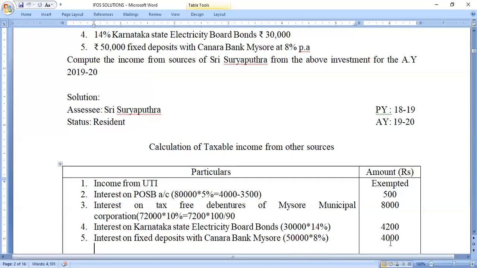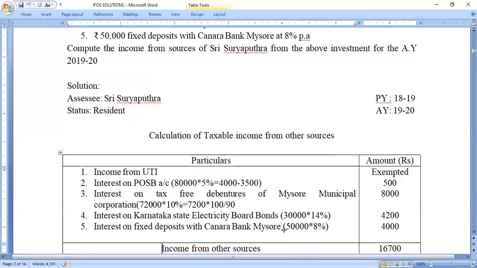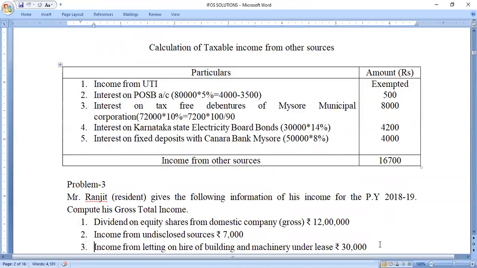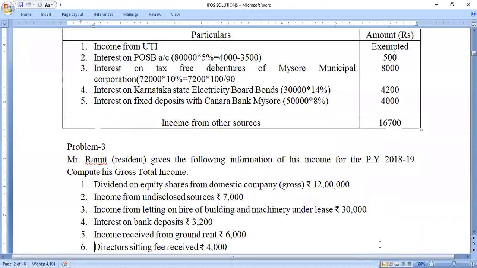So directly the 4,000 we are saying as the gross up amount will be taxable under the head income from other sources. So the total income from other sources is 16,700. So let's see problem number 3. Mr. Ranjit, resident, gives the following information of his income for the previous year 2018-19. Compute his gross total income.